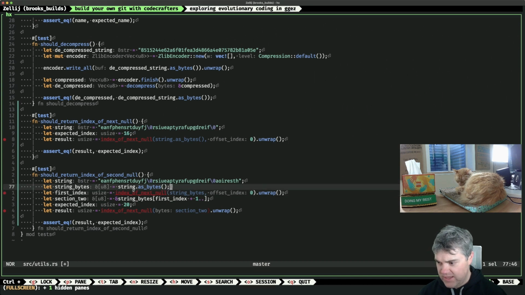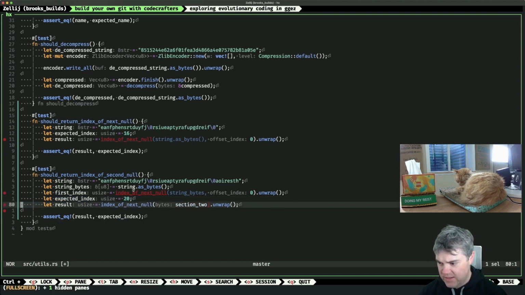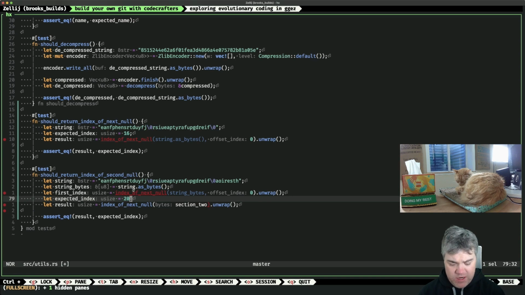Okay, so we get the string bytes. Our first index is that section 2. So let's say we don't get section 2 like that. We get our expected index. We're now back to, if I'm going off of the original thing, I think I want 37 again, don't I?